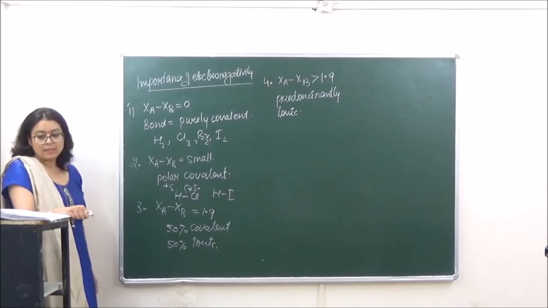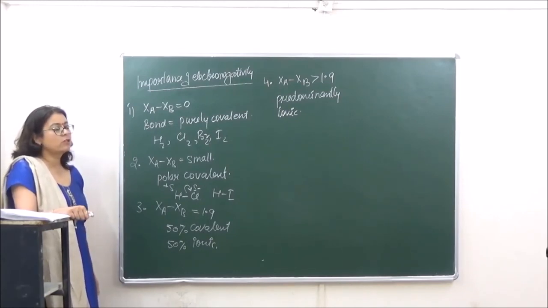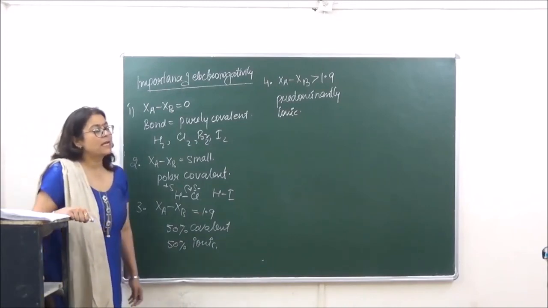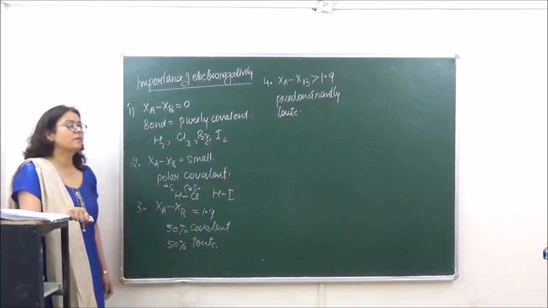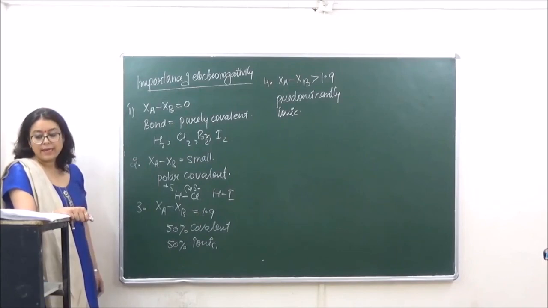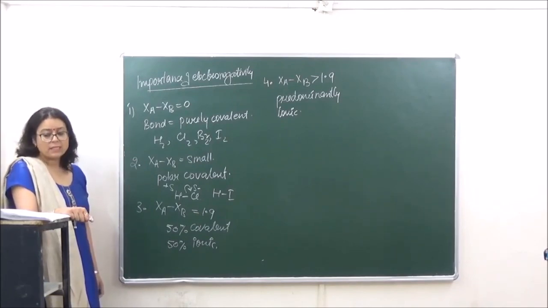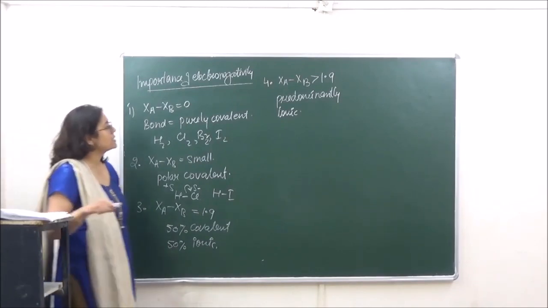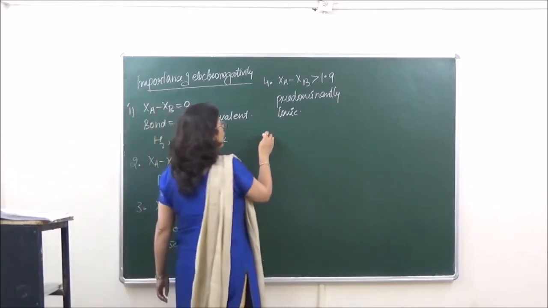Is it clear? Fluorine is the most electronegative element of the periodic table, and cesium is the least electronegative element of the periodic table.